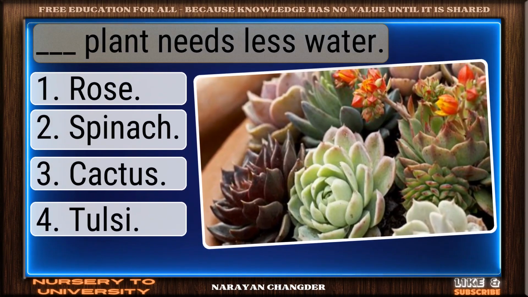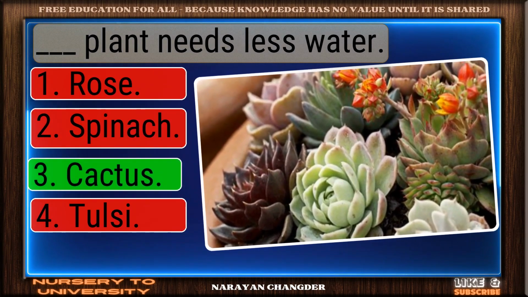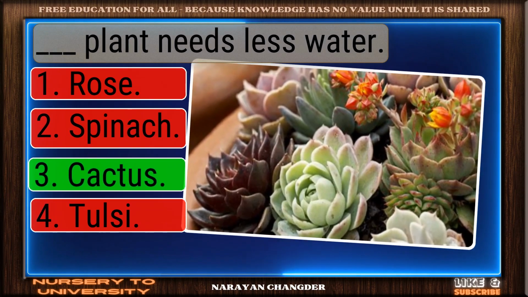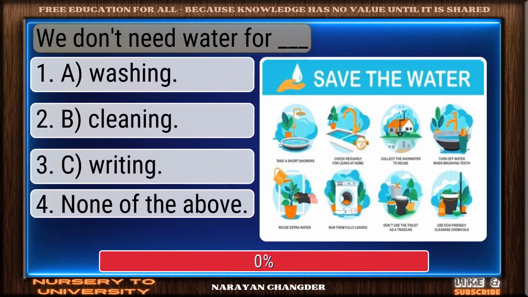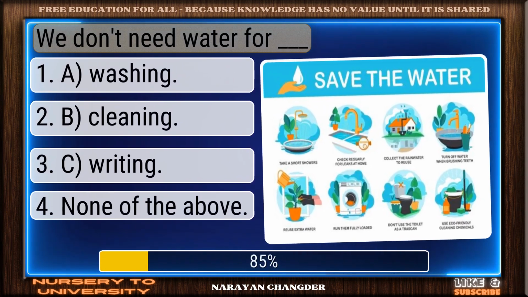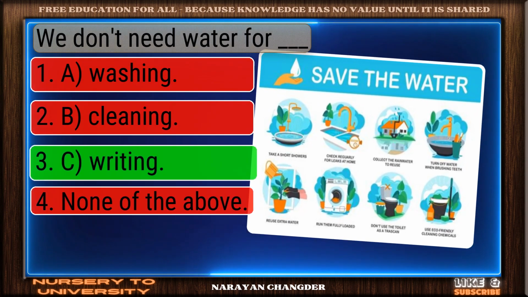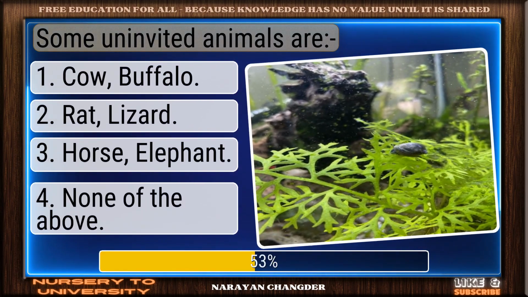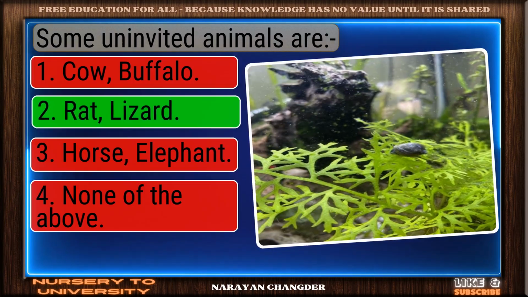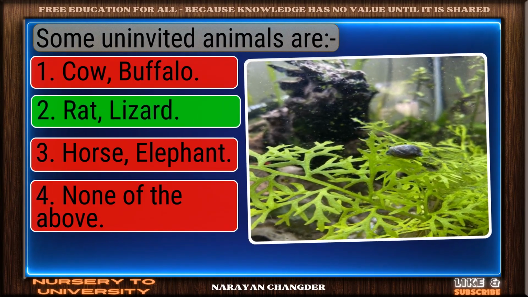Dash plant needs less water. Nice selection. Cactus is the correct and valid answer. We don't need water for dash. Right choice. Sea riding is the best answer. Some uninvited animals are. Excellent choice. Rat, lizard is the right answer.